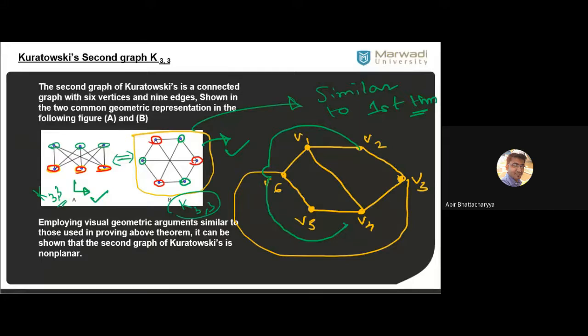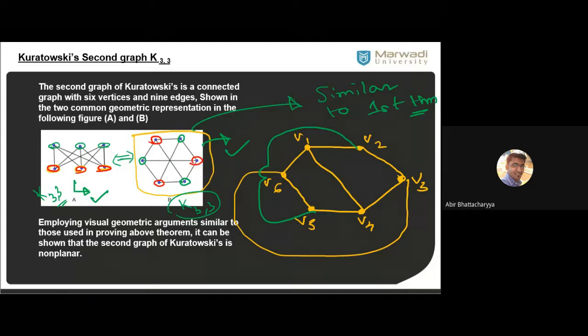Are you getting my point? If I try to join it from outside, there will be an intersection over here. So it is not possible. Similarly, if I try to join it from inside, there will be another intersection.